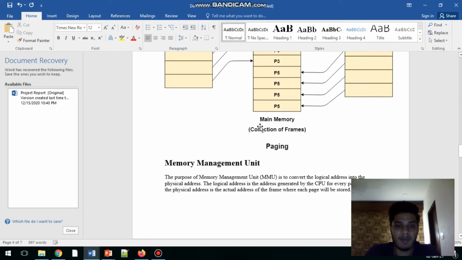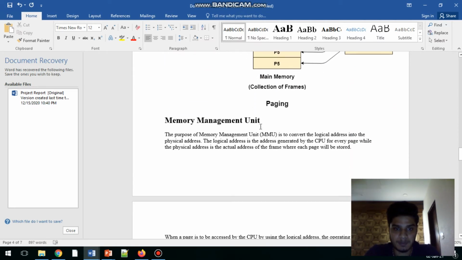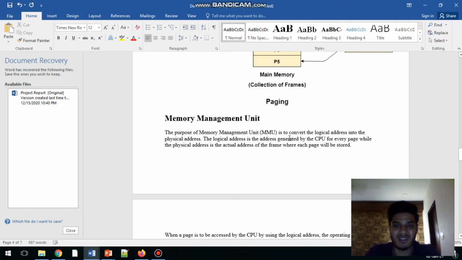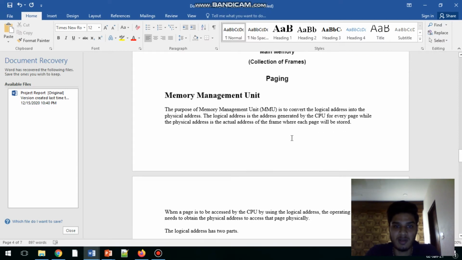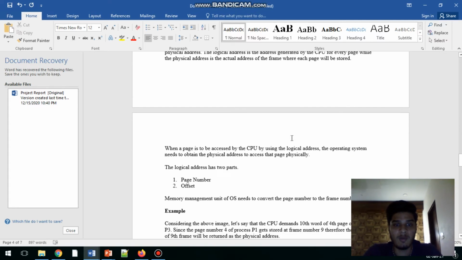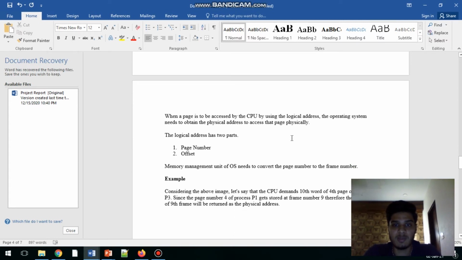Memory Management Unit. The purpose of memory management unit is to convert the logical address into the physical address. The logical address is the address generated by the CPU for every page, while the physical address is the actual address of the frame where each page will be stored. When a page is to be accessed by the CPU by using the logical address, the operating system needs to obtain the physical address to access that page physically.